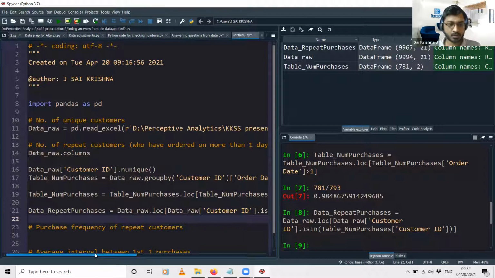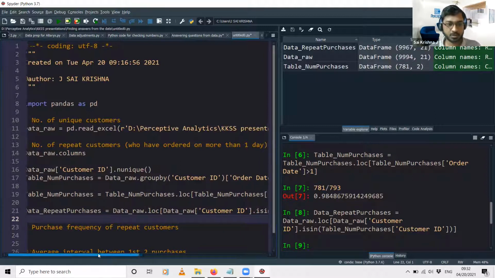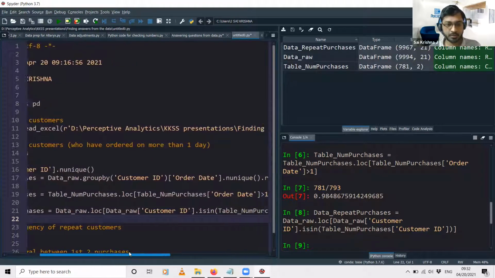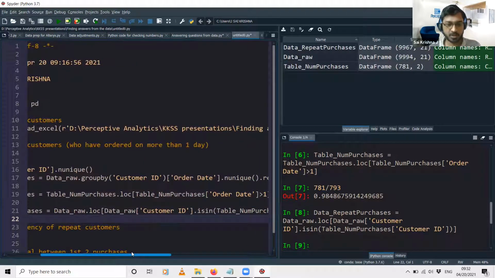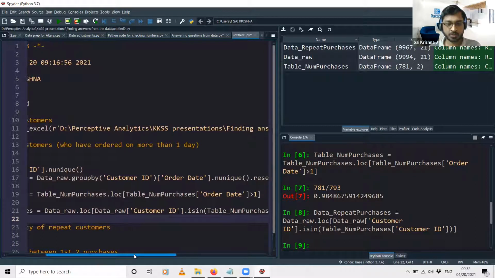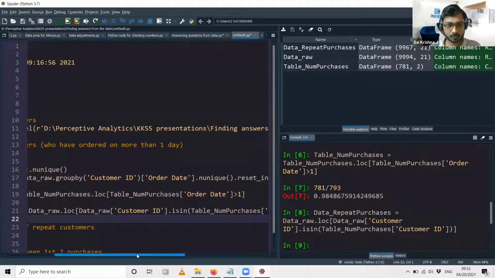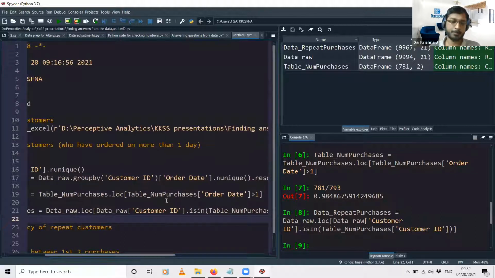Just take a look at the code. Tell me if you have any questions. The code is pretty straightforward. Or tell me if you want me to move the screen to a particular position so that you will be able to have a better look at the code. Just tell me once you are done. Until here, we can proceed to the next step.